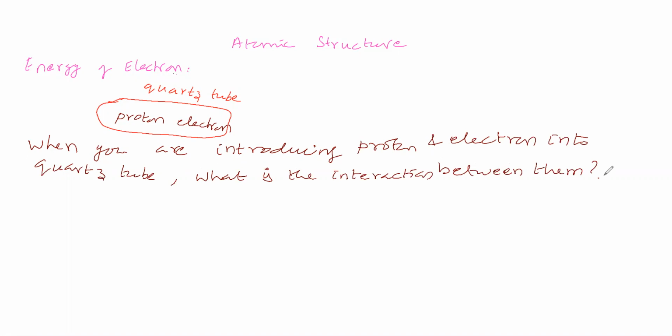Is there any interaction or no interaction? You are introducing proton and electron into the quartz tube. That means you are taking the proton separately and the electron separately, one proton and one electron, and introducing them into the quartz tube. What is the interaction between them?